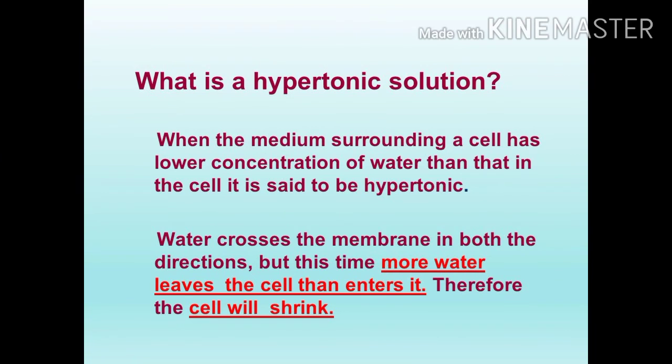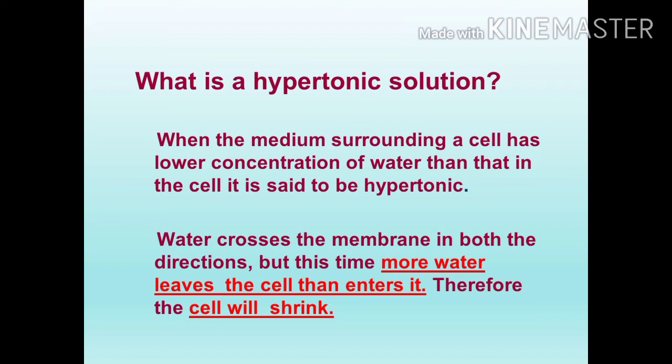When the medium surrounding a cell has a lower concentration of water than in the cell, that is said to be hypertonic. Here it is just the opposite of hypotonic. In hypotonic, the surrounding solution has a higher water concentration, so it is dilute in nature. In hypertonic, the medium which surrounds the cell has a low water concentration.